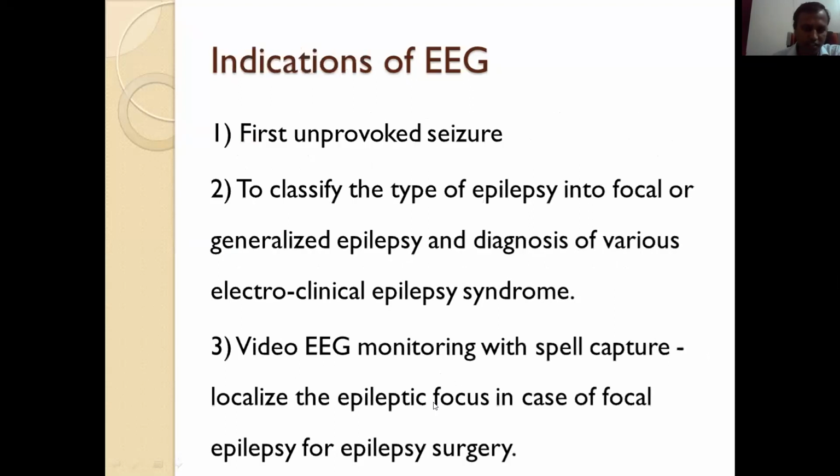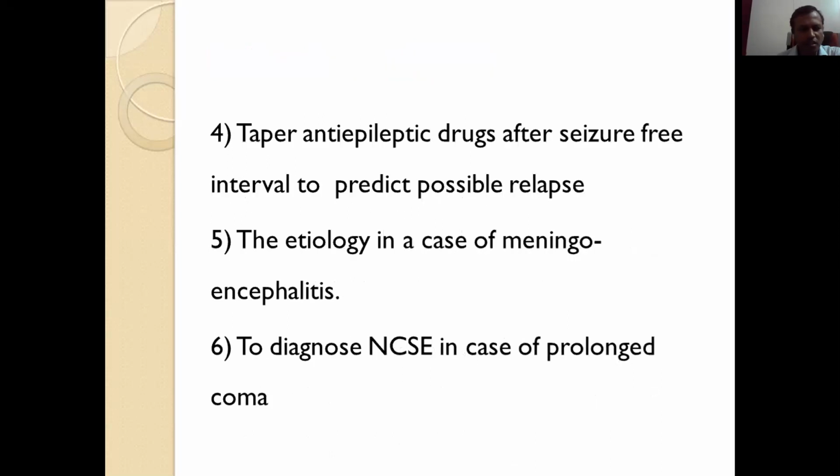So we will see indications. Indications of EEG are: first, unprovoked seizure, do EEG, to classify the type of epilepsy into focal or generalized epilepsy and for diagnosis of various electroclinical epilepsy syndromes. Video EEG monitoring with spell capture to localize the epileptic focus in case of focal epilepsy for epilepsy surgery. Also, EEG is used when tapering anti-epileptic drugs after a seizure-free interval, to predict possible relapse.